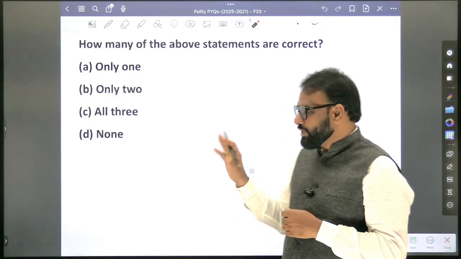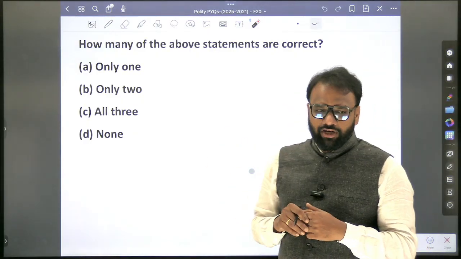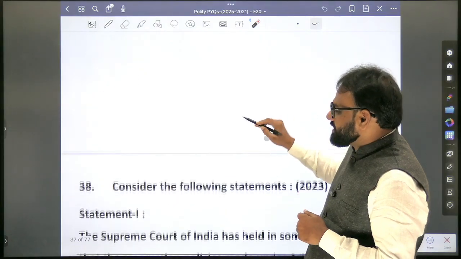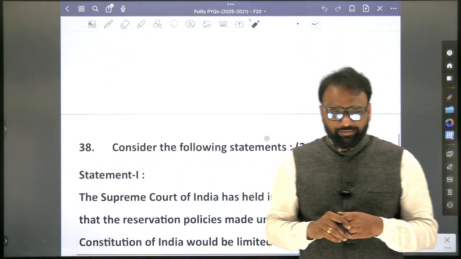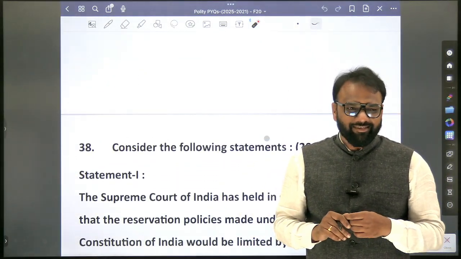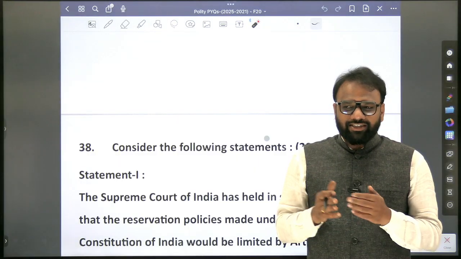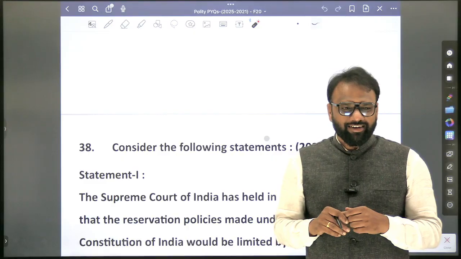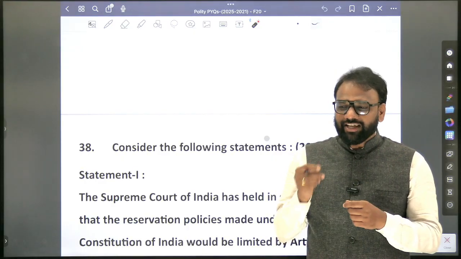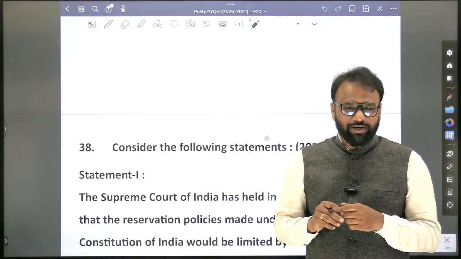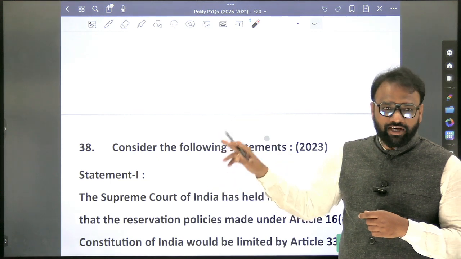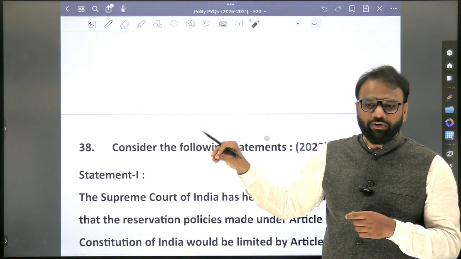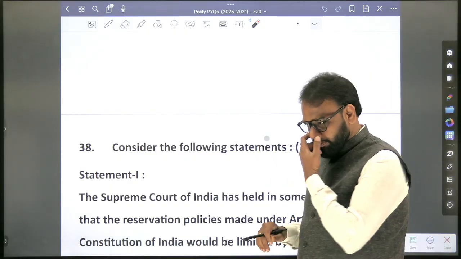Scheduled areas is a very important topic. Next, the provisions of Panchayati Raj, whether they extend to scheduled areas or not. The 73rd Amendment does not extend to scheduled areas as it is. It is the PESA Act, Panchayats Extension to Scheduled Areas Act. So you will revise the Panchayati Raj system and scheduled areas in detail. A very important topic from the UPSC exam point of view.